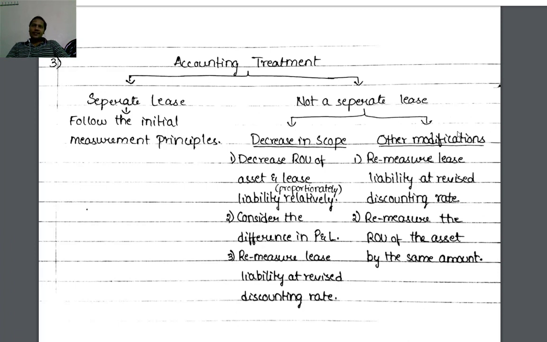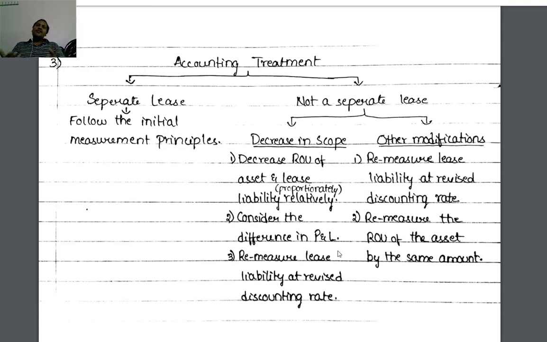Decrease the right of use asset and lease liability proportionately. Second one, consider the difference in P&L. One way the liability is reduced, the other way the asset is reduced.